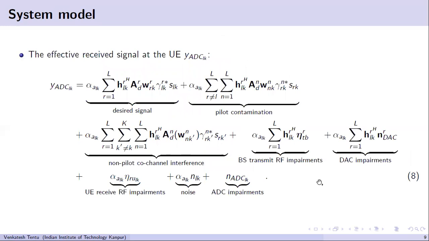So the effective signal at the UE is denoted by YADC, which is given as the desired signal plus the effective noise. The second term, as the name suggests, is pilot contamination. It is because of the sharing of pilots. The third term, non-pilot co-channel interference, is basically a non-coherent interference. It is caused by all the UEs except the pilot sharing users. And then we have AWGN noise and the remaining four terms. They are caused by RF impairments at the base station and UE, and ADC and DAC impairments at the base station and UE, respectively.